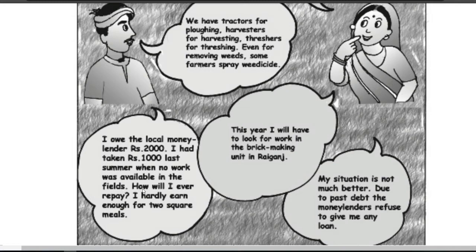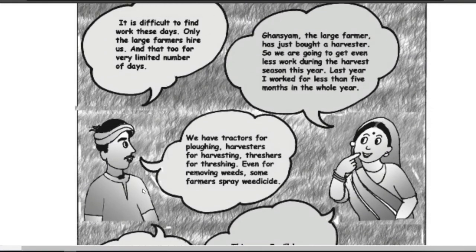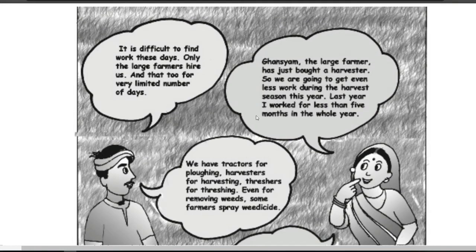Now let's see Ramkali's condition, what she is saying, and whether her condition is better than Dala's or not. Here Ramkali is saying, Ghansham, the large farmer, has just bought a harvester, so we are going to get even less work during the harvest season this year.